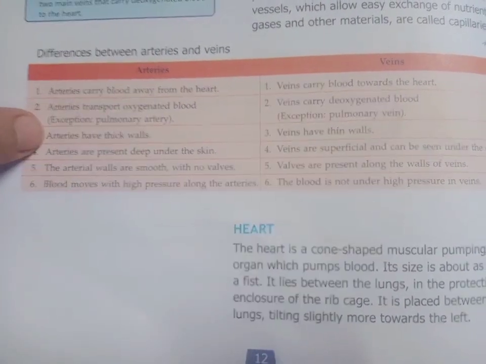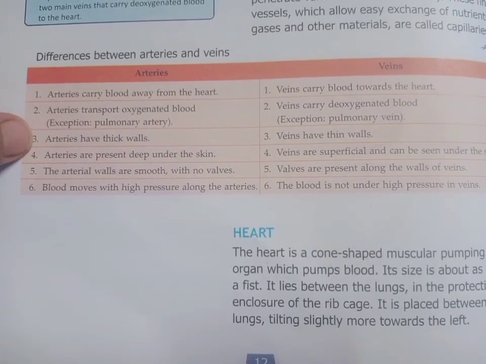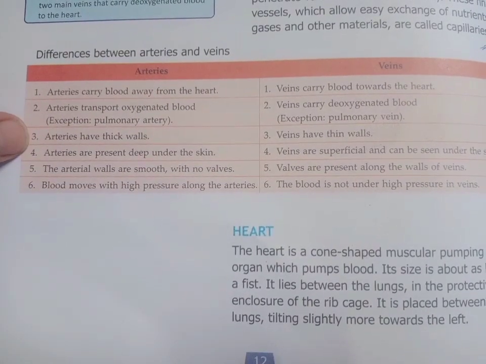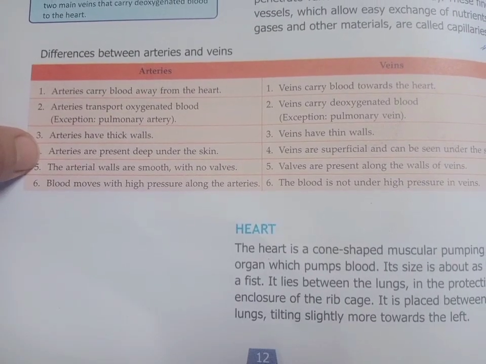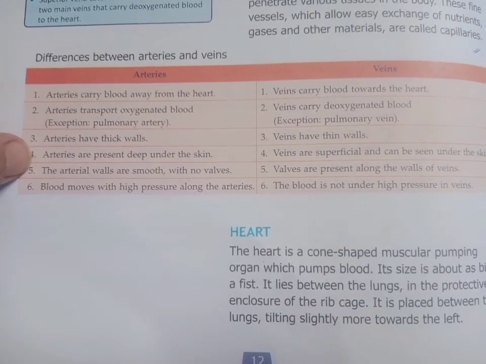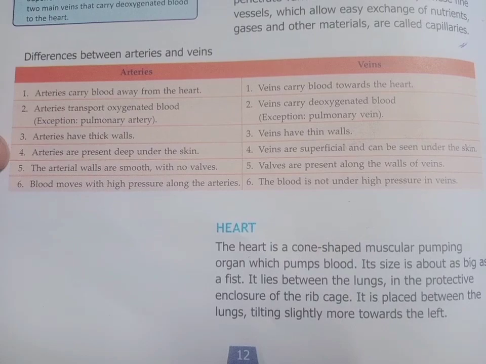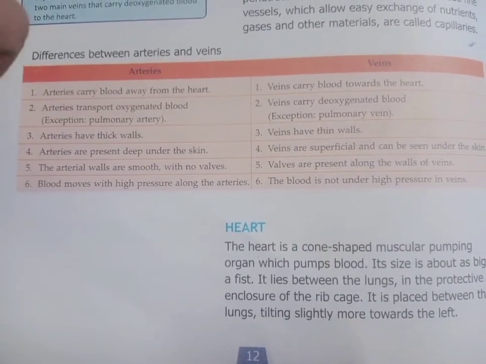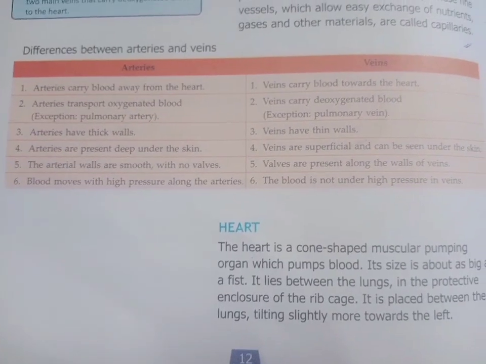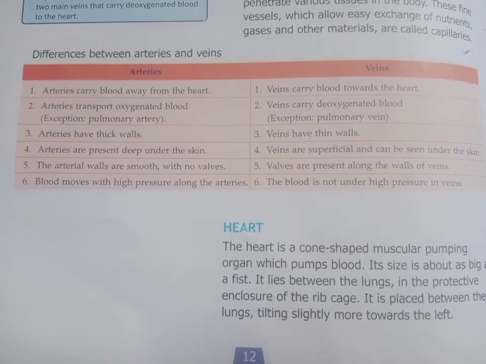The walls of arteries are thick while the walls of veins are thin. The arteries are present deep under the skin, that means they are very deep, while veins are superficial, that means they can be seen under the skin. As we can see on our hand, the blue colored blood vessels are veins.